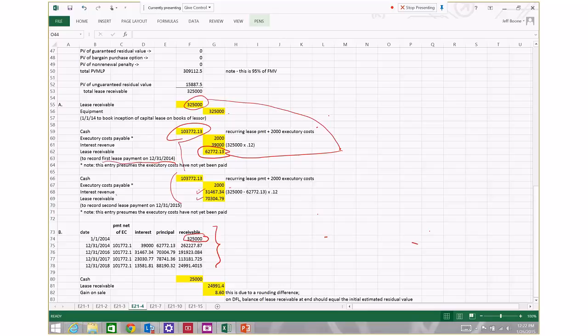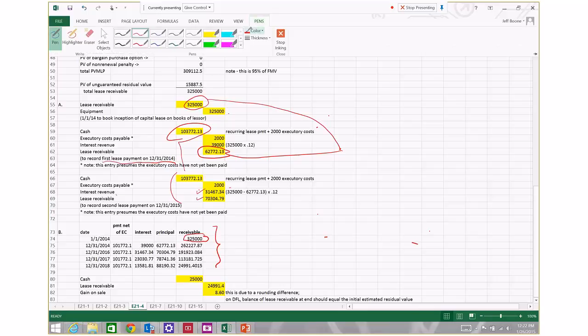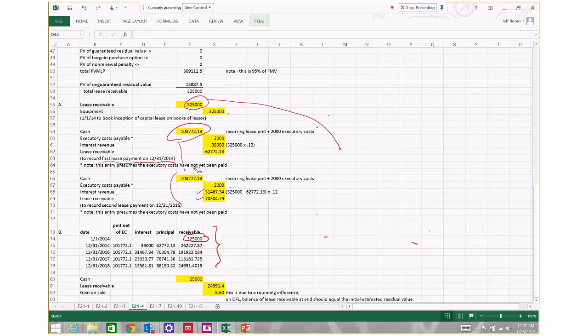That came from, let me clear out some space up here so you can track these numbers through, that came from this first journal entry here. That's the amount we booked the obligation at. And then our first payment, net of executory cost, took place on December 31st, 2014.